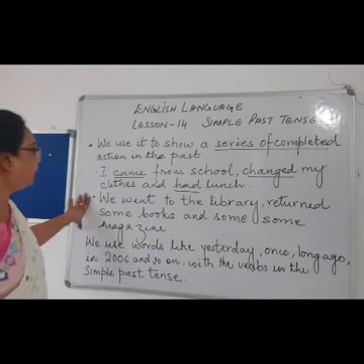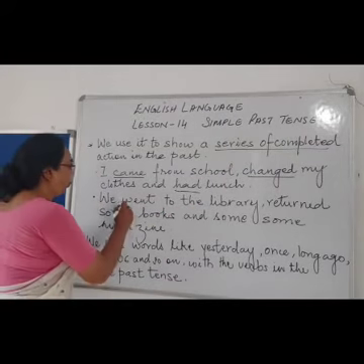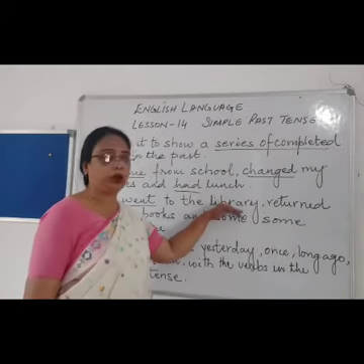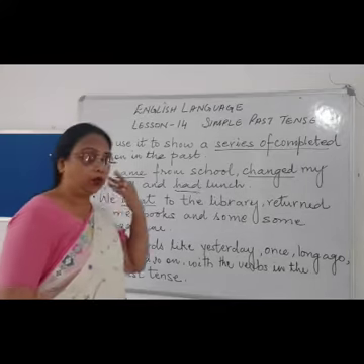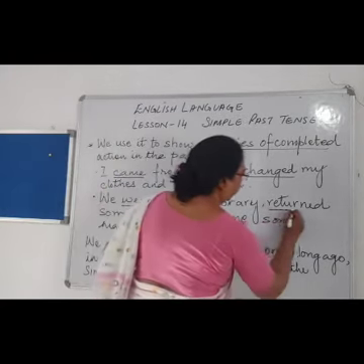Next example we see: we went to the library. Now, when is one action you have done. You and your friend went to the library, and then what did you do? Returned some books. So return is a verb.